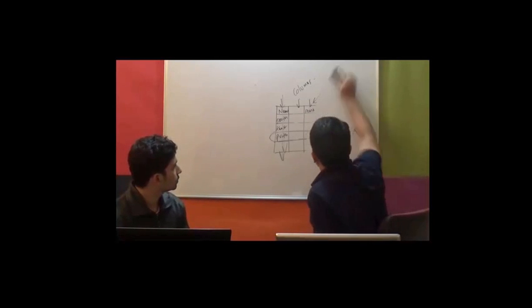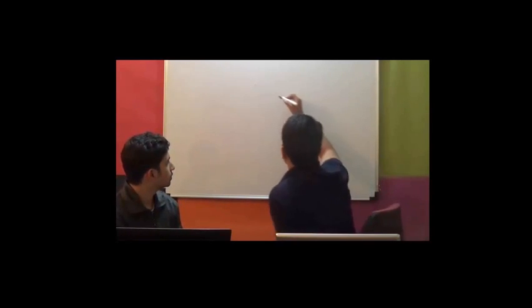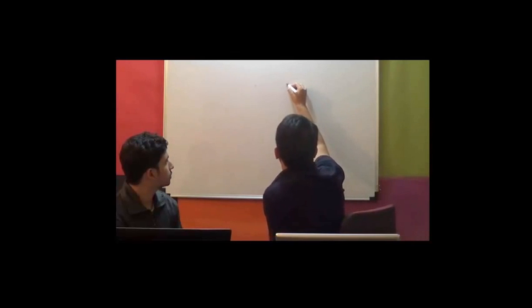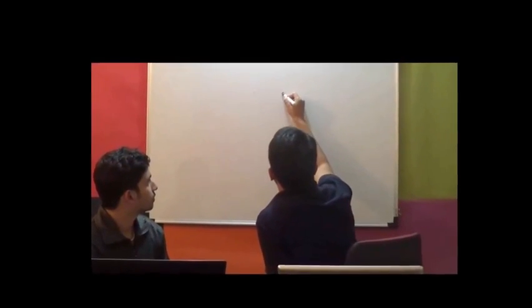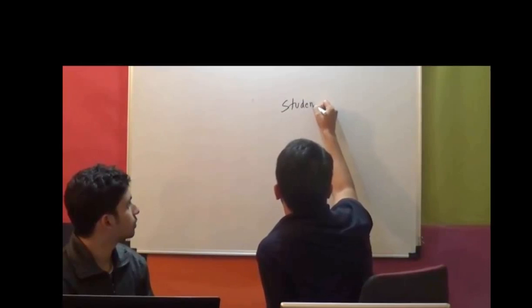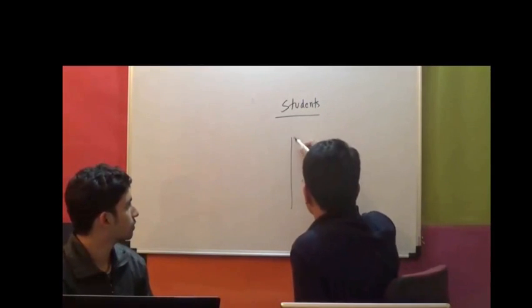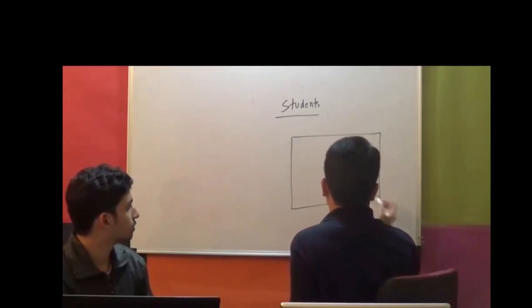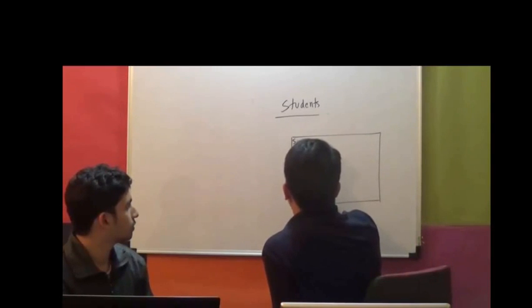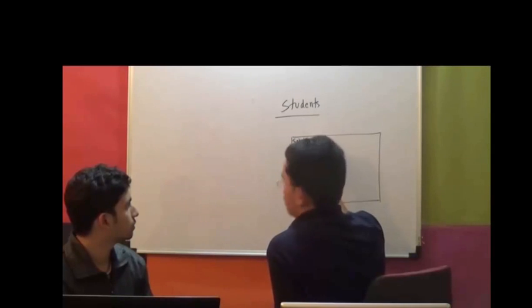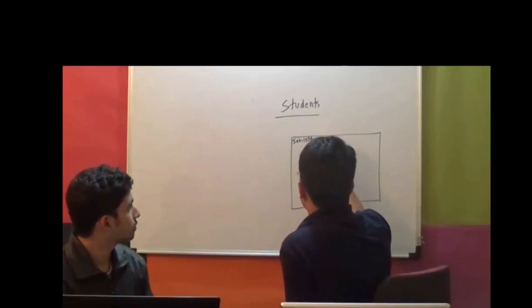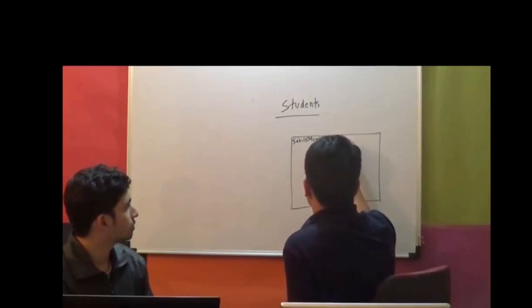Let's visualize. Let's say we want to store data of students. If I store this in a file, so this is my file, and how would I store it? Sahil, 5, that is roll number, address, that is Mumbai, followed by marks, 95.